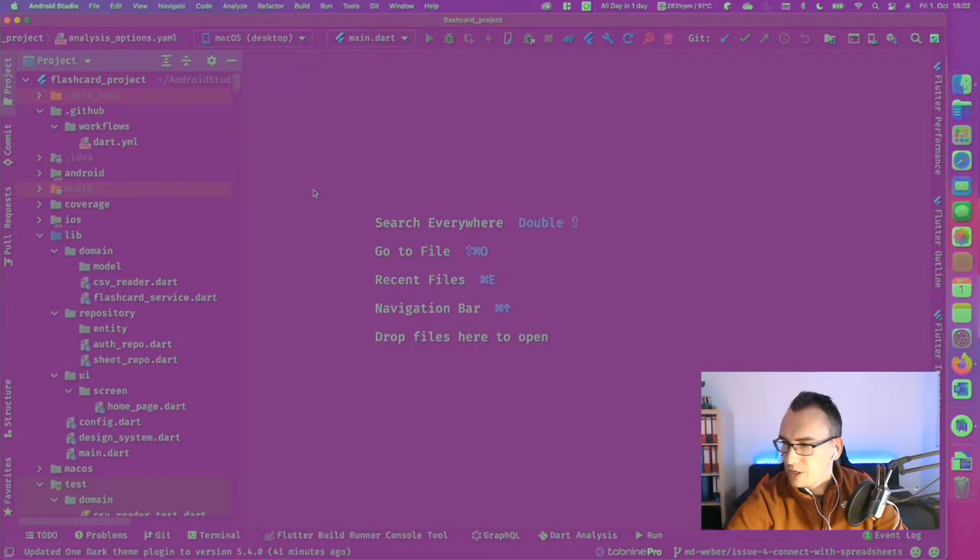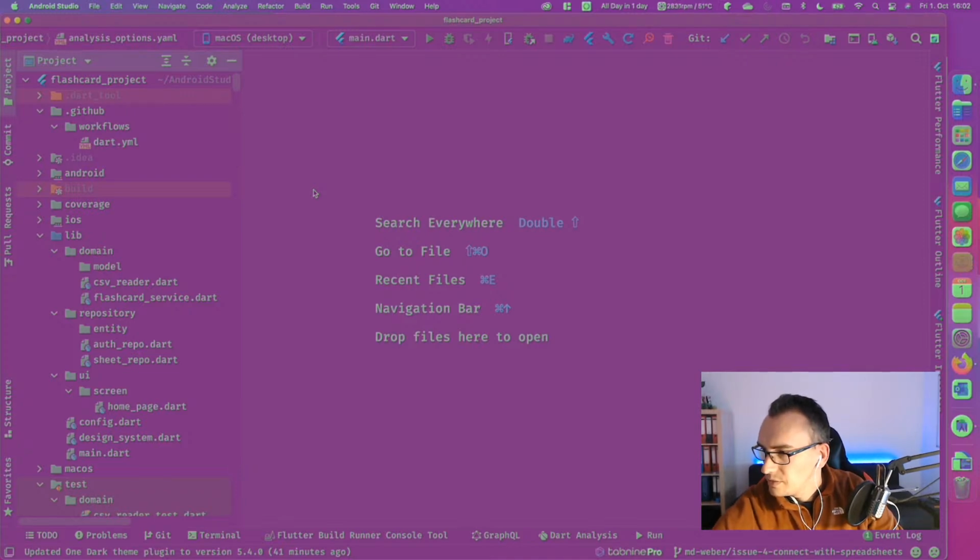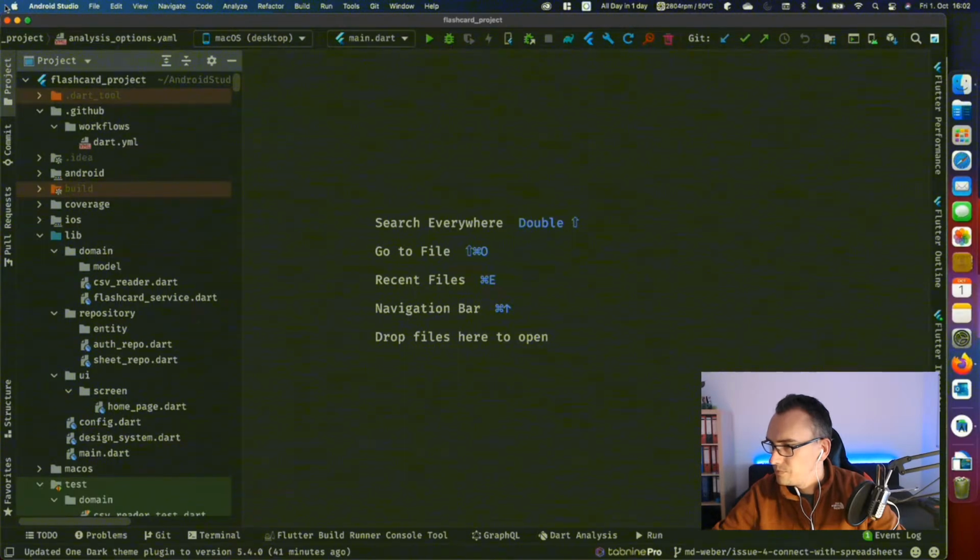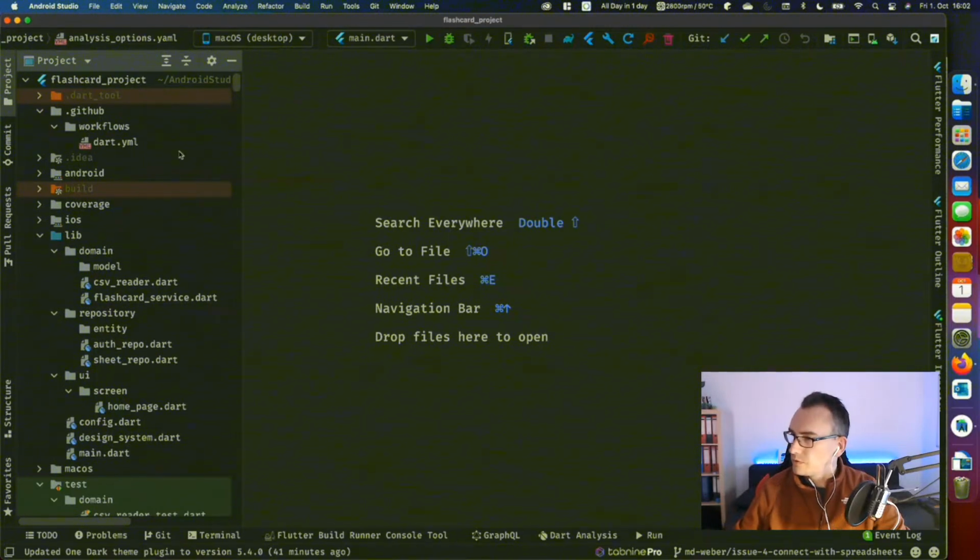Oh, that's weirdly colored. Let me check if I can fix that quickly. Okay, it's a little bit green.